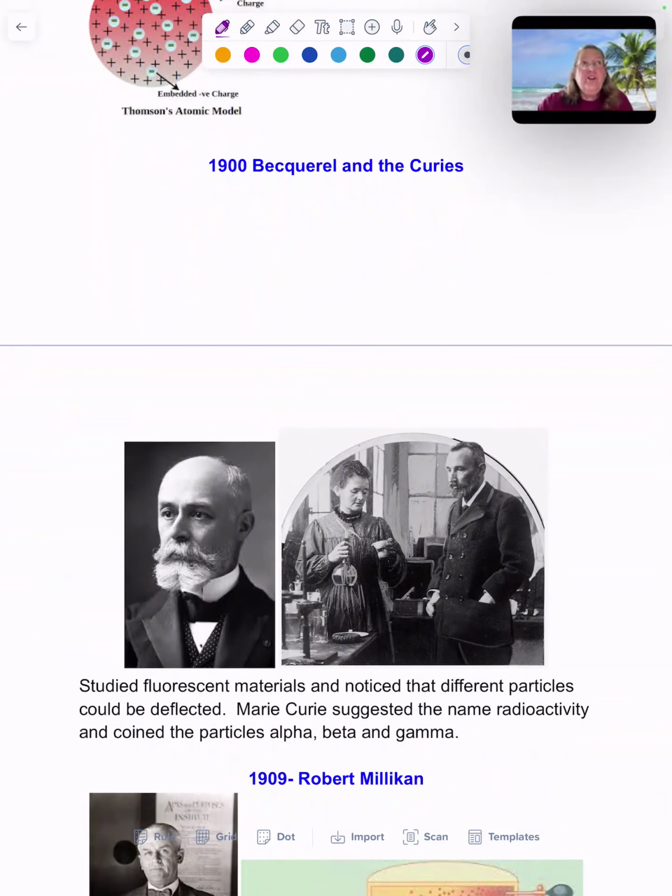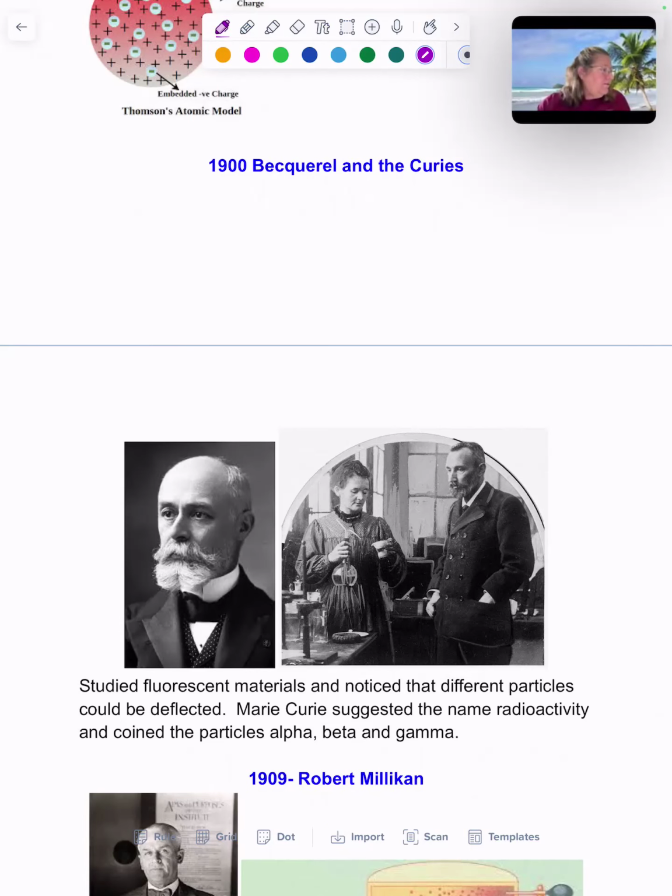She literally ground down a room full of rock to get a very, very small sample of their first radioactive element, which was named curium for her. But she was the one who suggested the name radioactivity and coined the terms for the particles alpha, beta, and gamma. Those will become important when we get to our nuclear chapter.